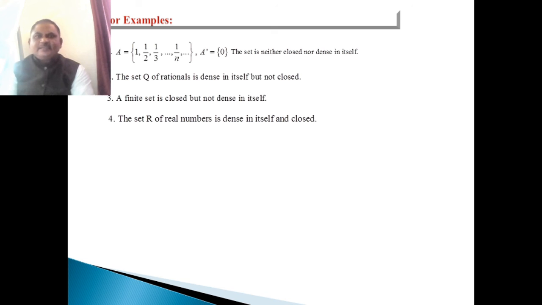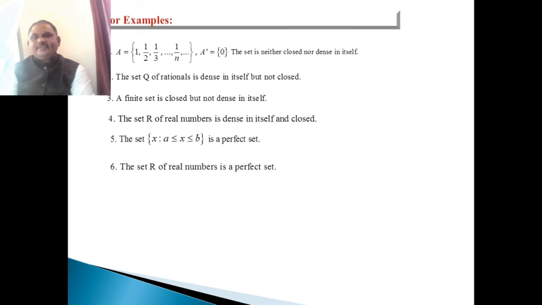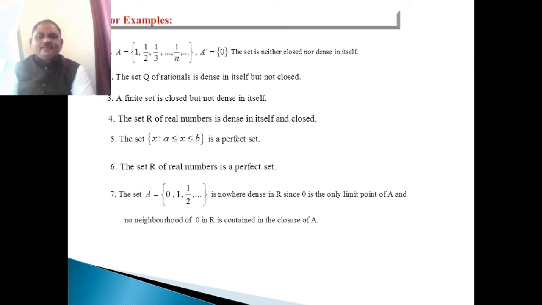The set R of the real numbers is dense in itself as well as a closed set. The closed interval is a perfect set by this definition, and the set R of the real numbers is also a perfect set. Another example: the set A equal to 0, 1, 1 half, 1 by 3, 1 by 4, and so on.